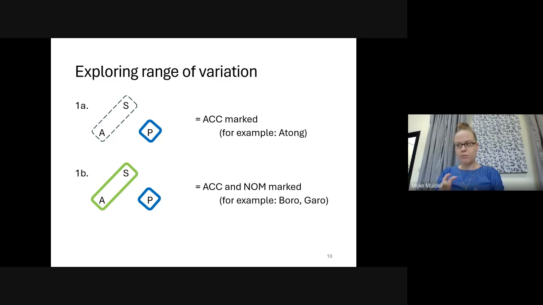The nominative marker in Boro and Garo, by the way, is not present on all A and S arguments, though. The language shows what is known as differential nominative marking. Differential marking is also sometimes called optional or partial marking.